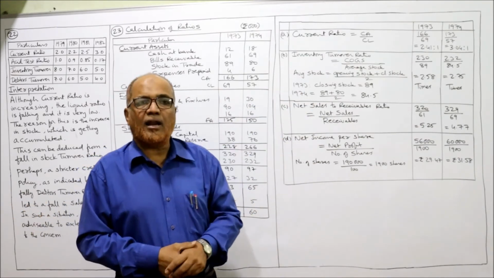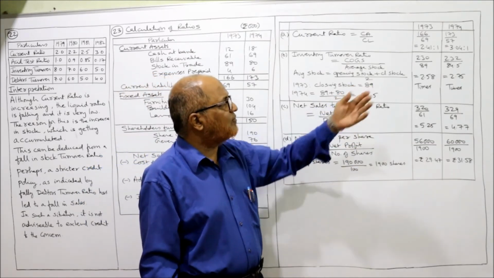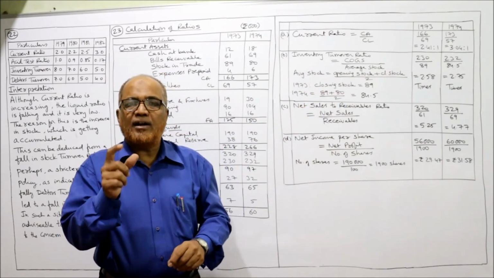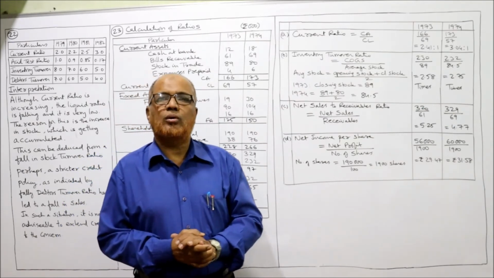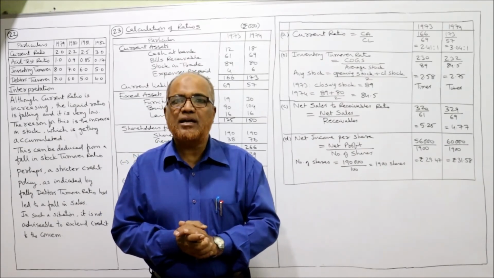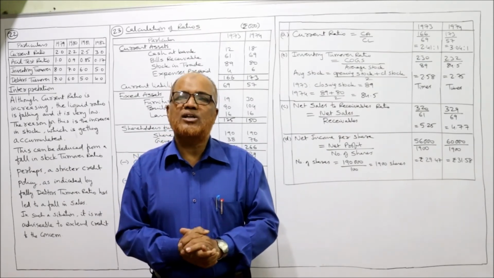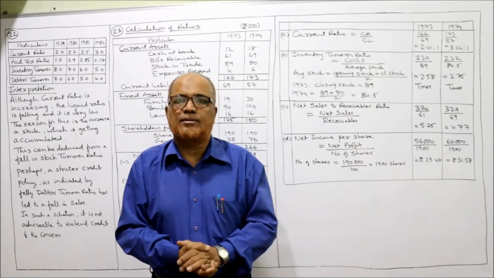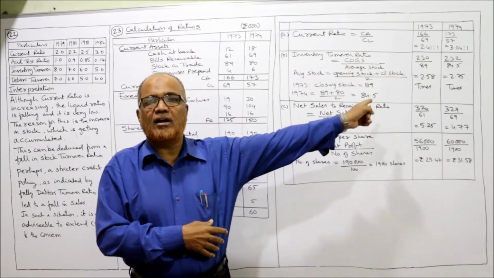Next one, inventory turnover ratio. How many times are we able to convert the stock into sales? It is 2.58 times, and then 2.75 times. So inventory turnover ratio is low. Normally we must have the inventory turnover ratio of 8 times in a year. That is the standard ratio. Less than 8 means the turnover is very slow. The business cannot convert the stock into sales at a fast rate. So we advise the company to increase the inventory turnover ratio.